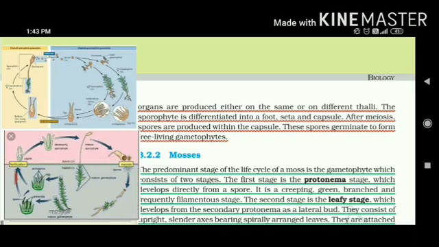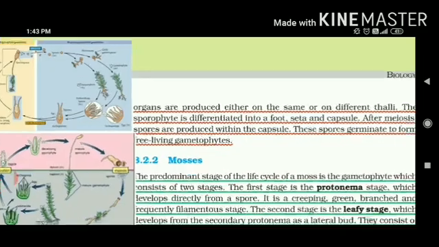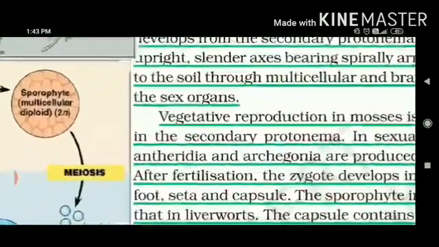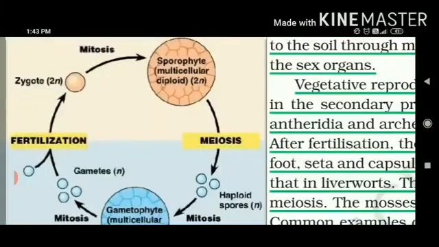It will give rise to two different kinds of gametes, male and female. When they unite, it will form a zygote. Zygote is always diploid and it will give rise to the sporophytic body that is diploid in nature. So let's study the life cycle of these structures in detail so that you can come to understand the various features of how this is going to happen.